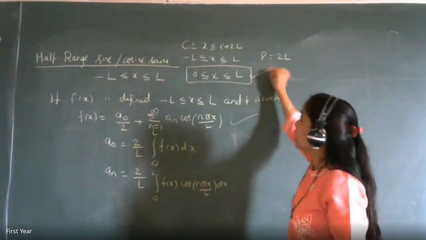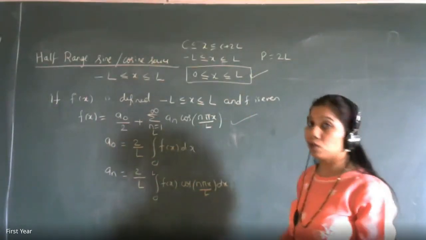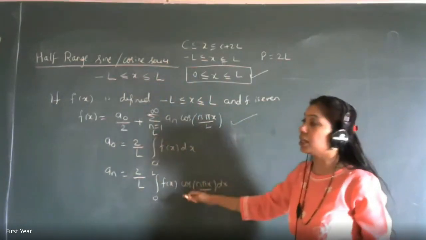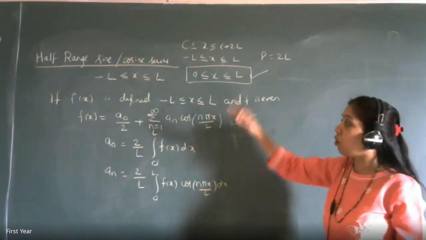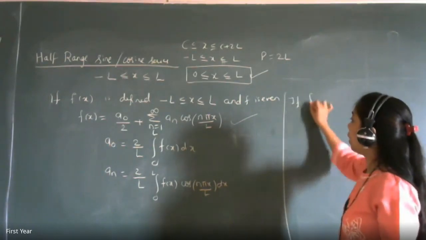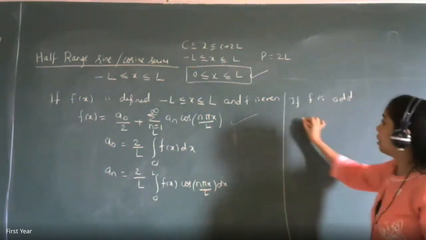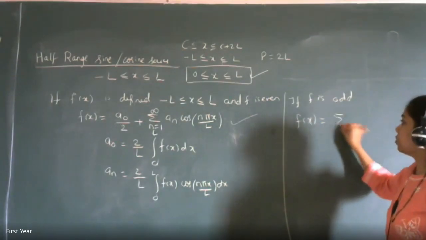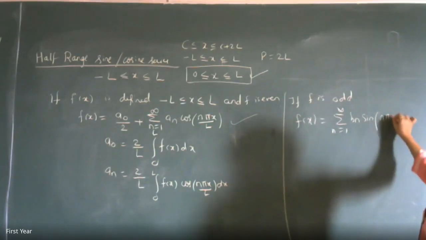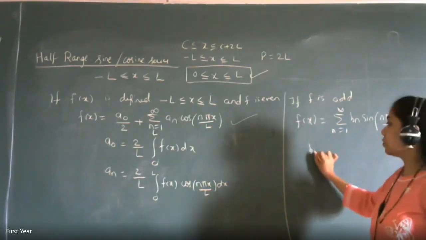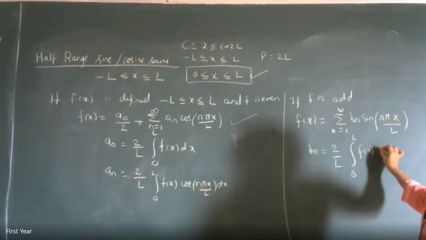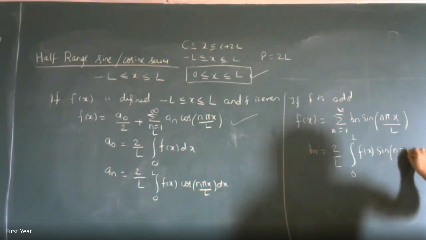What will be given to us? Half range will be given, and I want to find the cosine series, so I will extend it in minus L to L as an even function. I will get this to be a cosine series, and if I extend it as an odd function, I will get, if f is odd, this was for even, then f of x equal to summation n from 1 to infinity Bn sine of n pi x by L, with Bn equal to 2 by L integration 0 to L f of x into sine of n pi x by L dx.